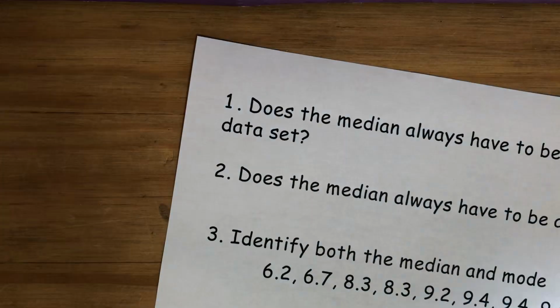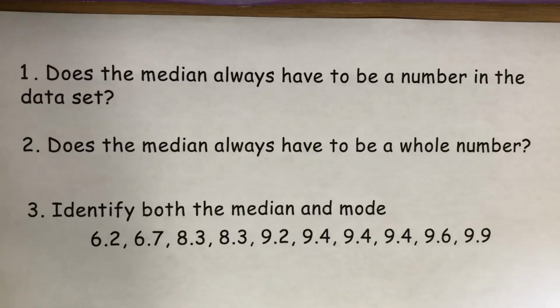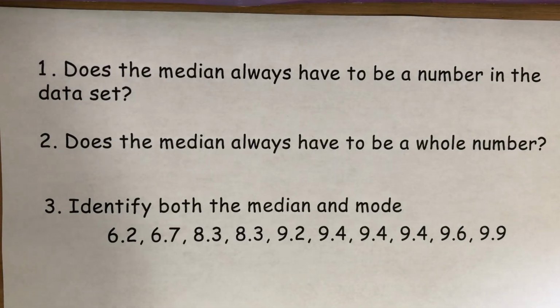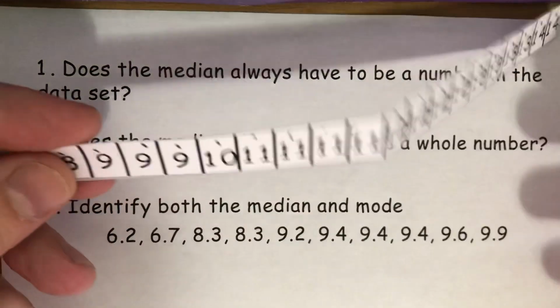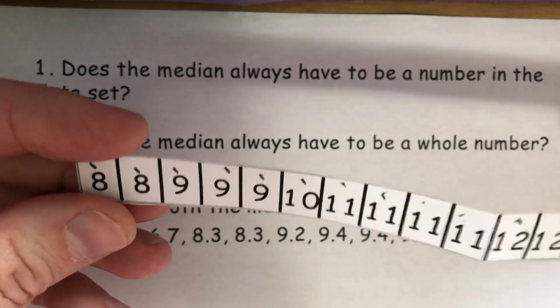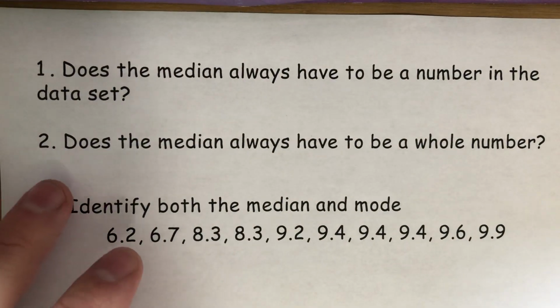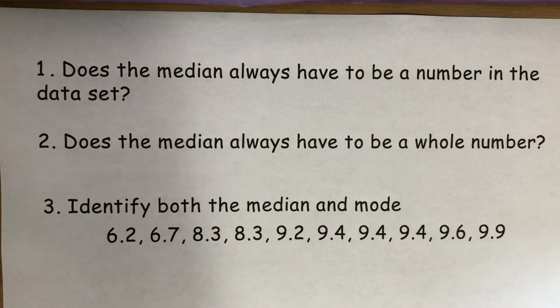So let's talk about a couple of things. First, does the median always have to be a number in the data set? And no, it doesn't. In the example I just did, our median ended up being 11 and a half. And 11 and a half never happened. There was nobody with 11 and a half letters in their name. And does the median always have to be a whole number? Well, just then we proved that 11.5 is not a whole number.